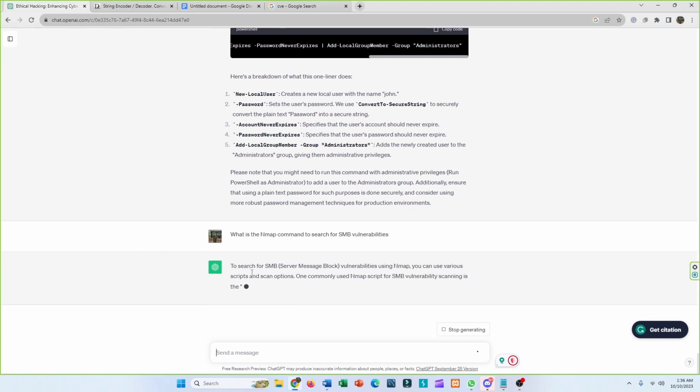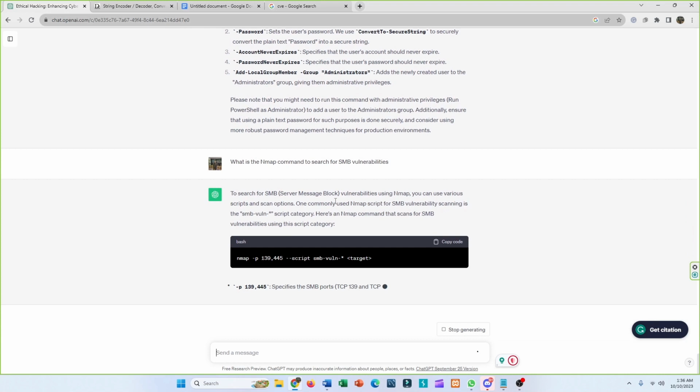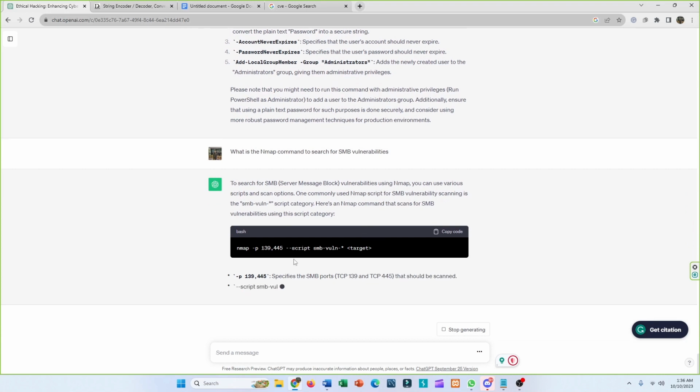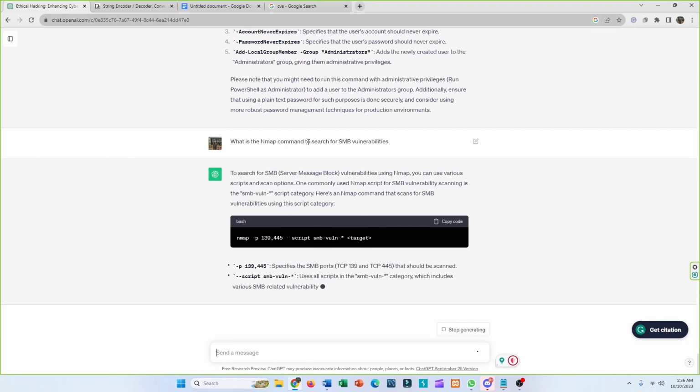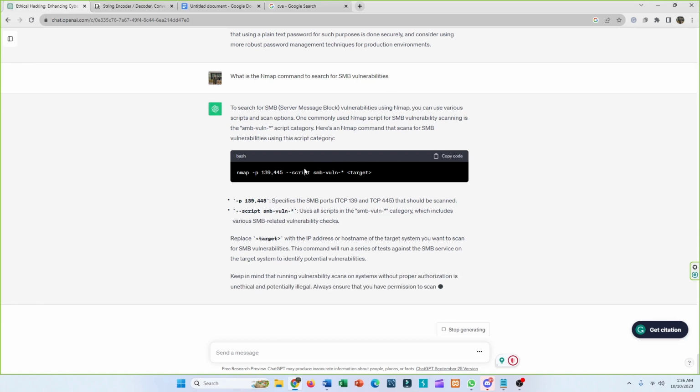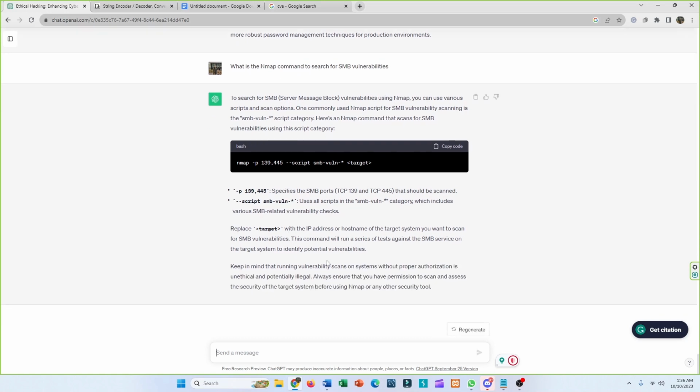It first tells me what SMB is, server message block, and we can use this script to search for SMB vulnerabilities using nmap.